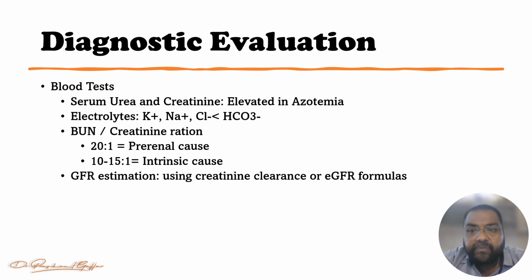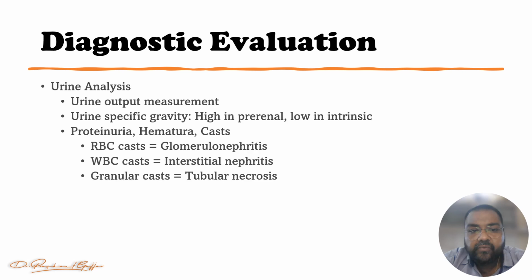Now we can perform the urine analysis. We have to ask for a 24 hour urine output measurement, so we can consider whether it is oliguria, anuria or polyuria, right. Then we have to find the urine specific gravity. If it is a pre-renal cause, specific gravity is high, and for an intrinsic cause, meaning kidney cause, the specific gravity will decrease, right.